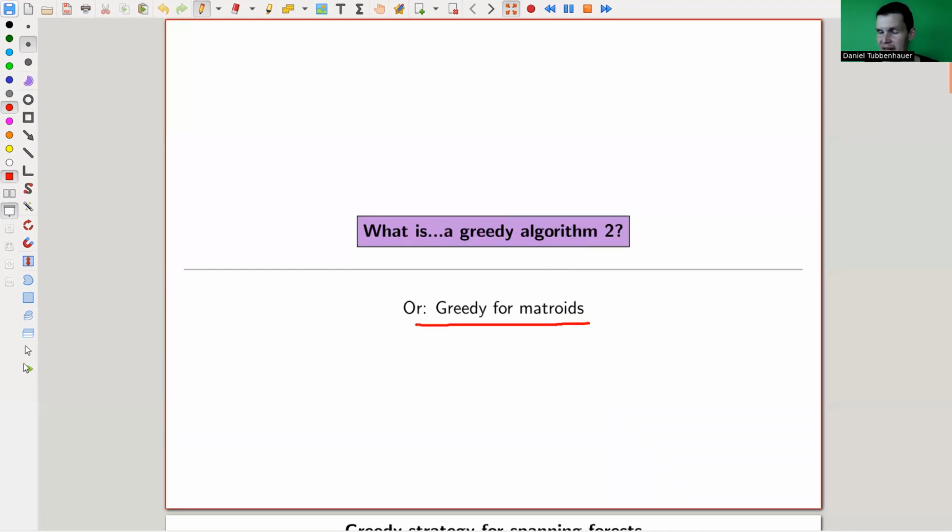Again, greedy algorithms. I will show you some examples. Obviously, you don't need to remember everything you have done. Greedy algorithms, fantastic, absolutely great. And matroids are essentially the perfect object to study greedy algorithms. Not quite, I will talk about that in a different video. But for now, you could think of them as being the perfect setting to study greedy algorithms. Okay, so let's get going.